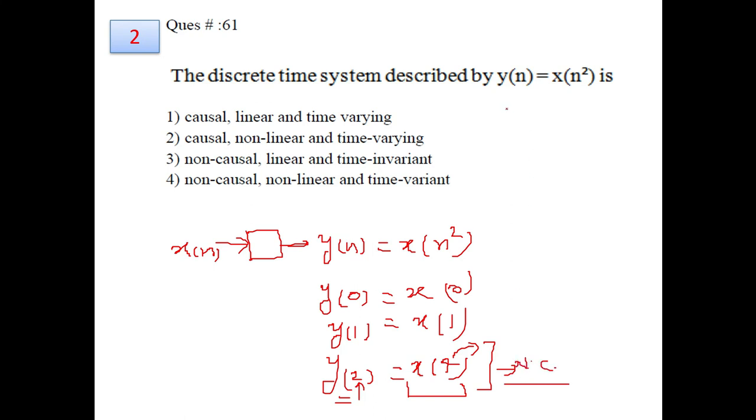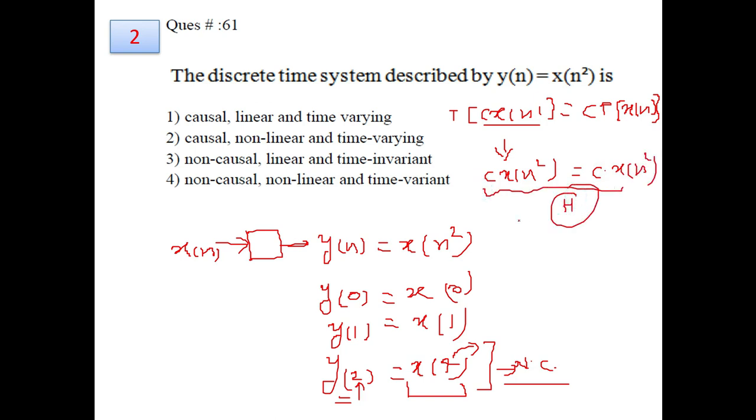The second property to evaluate is linearity. A system is linear if it follows the homogeneity and additivity properties. By homogeneity we mean that if the system satisfies this equation, we say the system is homogeneous. So if you apply the input as c x(n), the output obtained will be c x of n square, and if you directly multiply the given output by c, it will also be c x of n square. So we can say that by this expression the system is homogeneous.